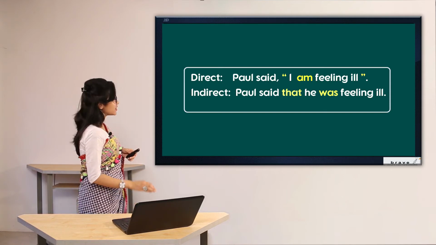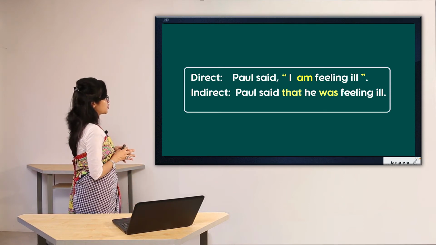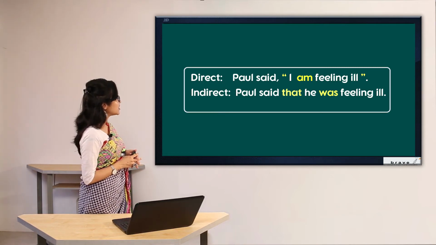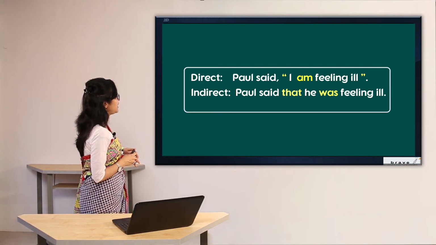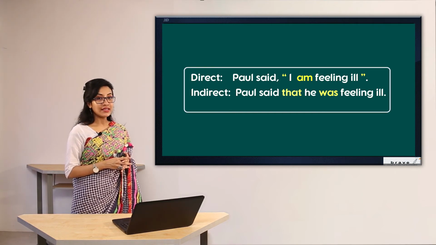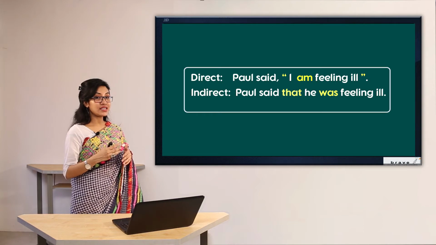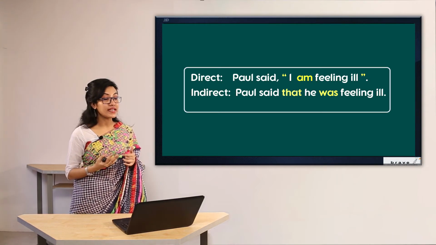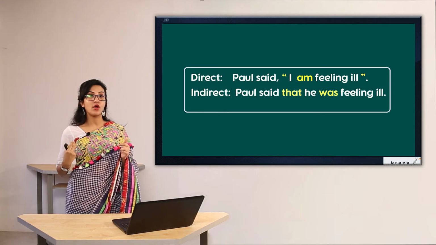Now let's see what I have changed in indirect speech. In indirect speech, I have written, Paul said that he was feeling ill. I have not said what exactly Paul has said.